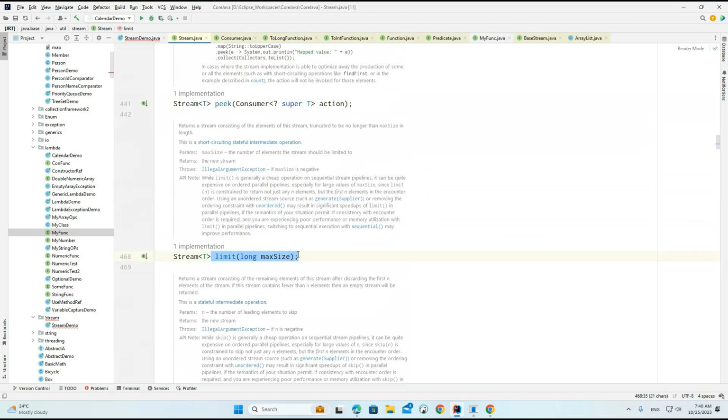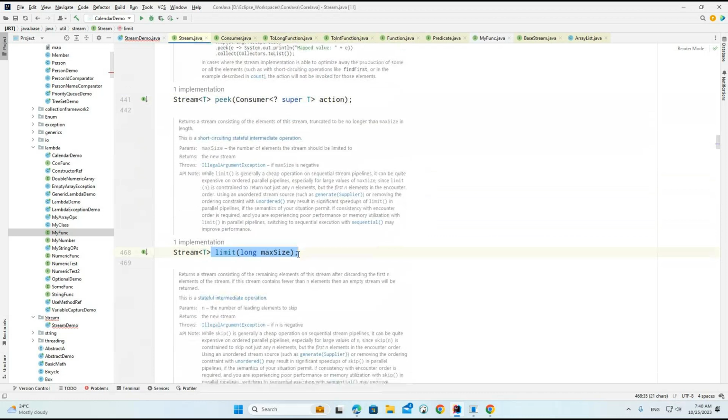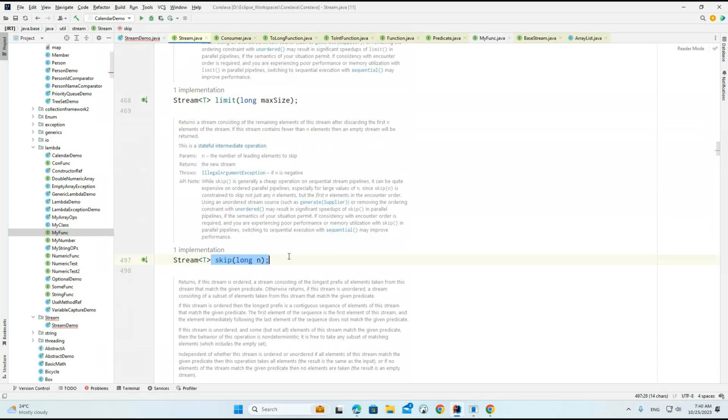Limit is basically how many objects we want to get, so we can provide the limit. The same goes for the skip method. Skip means, for example, if I want to skip the second iteration or the third iteration, then we can provide skip and how many iterations we want to skip here.